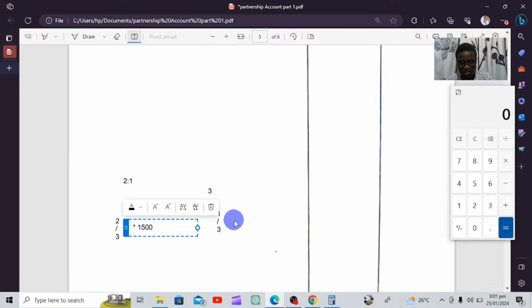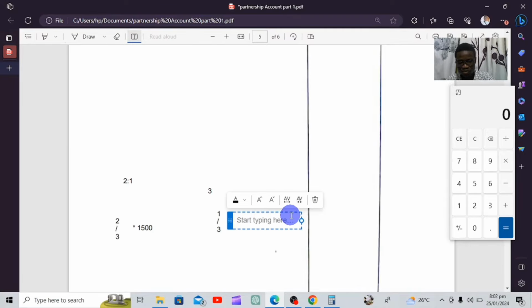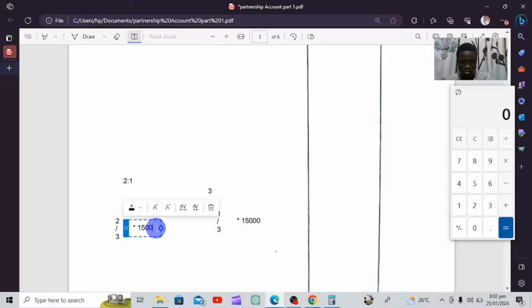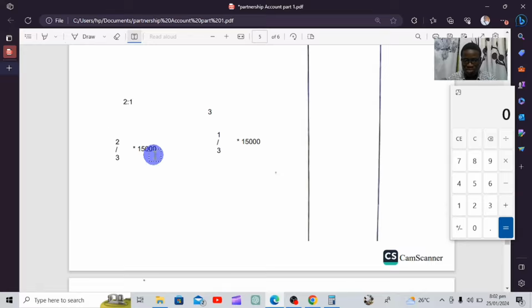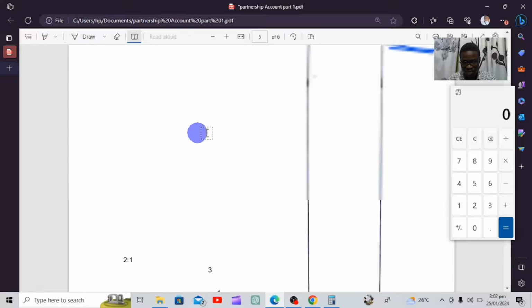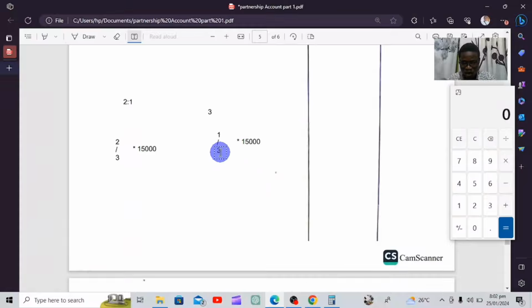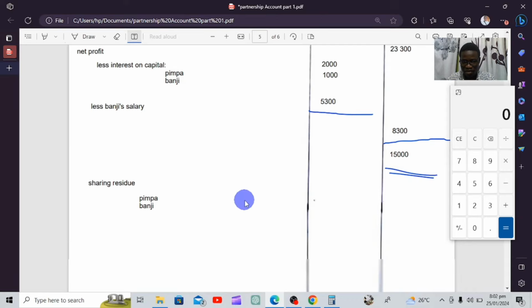Multiplication on a computer is this asterisk, but you know what multiplication is. So 15,000, even here it's supposed to be 15,000. For Pimpa, you're finding Pimpa's share of the residue. Then for Banji, you're also going to do 1 over the total, 3, times the residue. Pimpa is 2 over the total times the residue. They are going to find their sharing ratios.